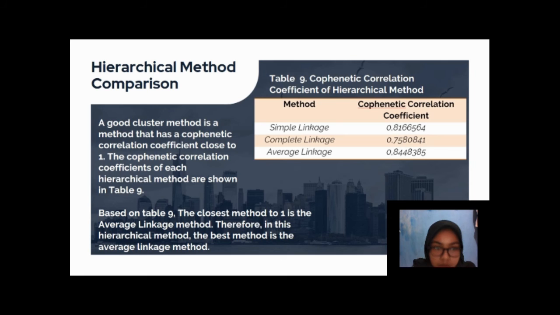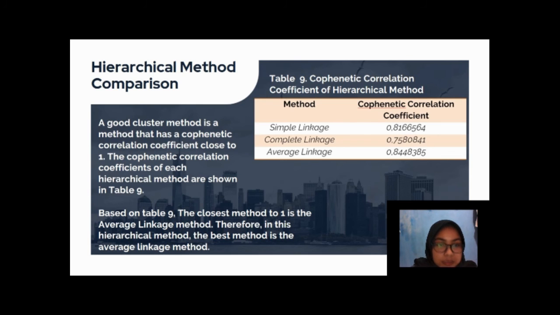A good cluster method is a method that has a Copenhagen correlation coefficient close to 1. So the Copenhagen correlation coefficient of each hierarchical method is shown in table 9. That is table 9, and that is the Copenhagen correlation coefficient of each method.